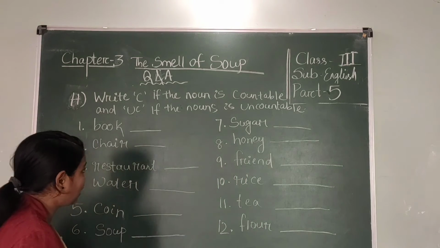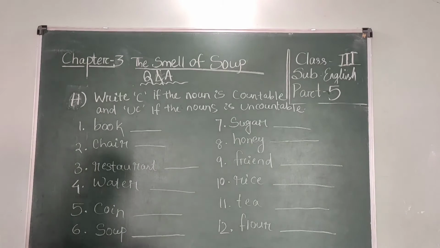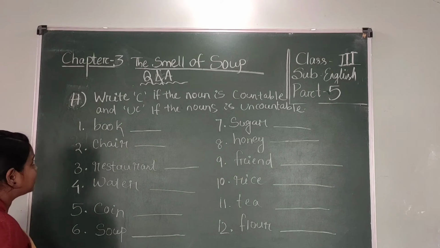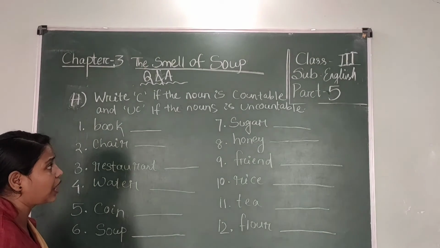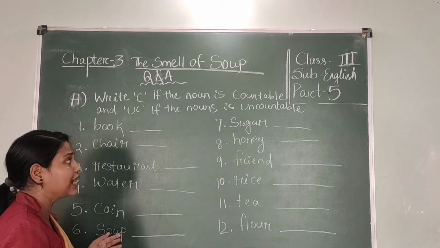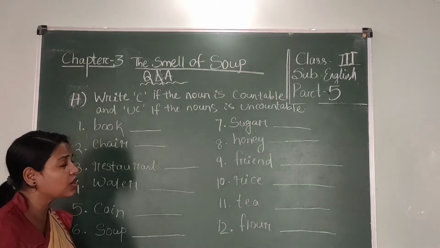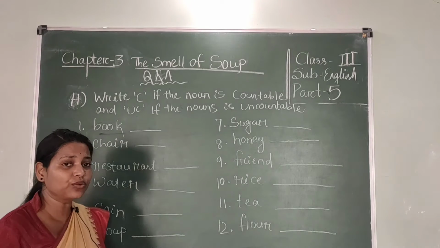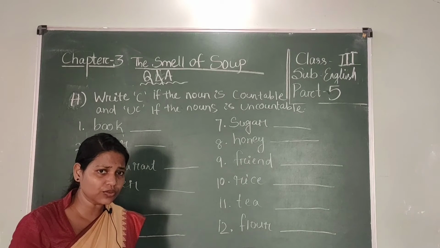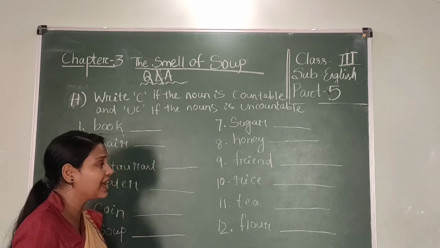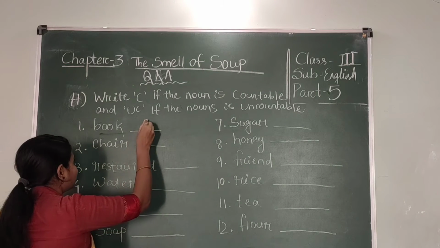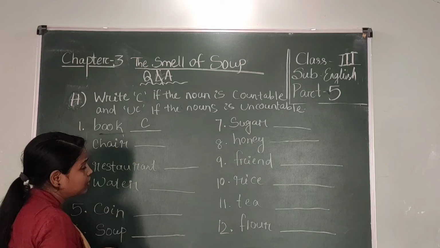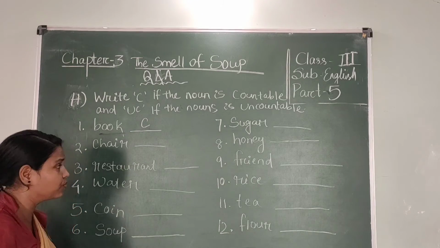So look at the blackboard. There are 12 words given for you. Write C if the noun is countable, and write UC if the noun is uncountable. Look at the first one, book. So students, can you tell me, we can't count the books? We cannot count the books? Yes, we can count the books. So you write C because book is a countable noun.